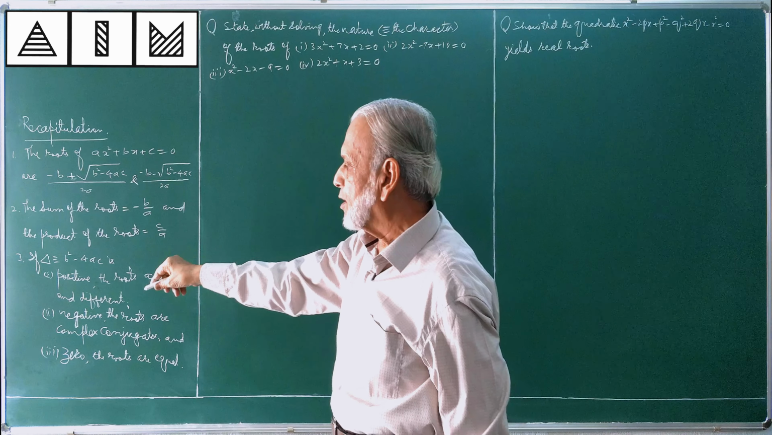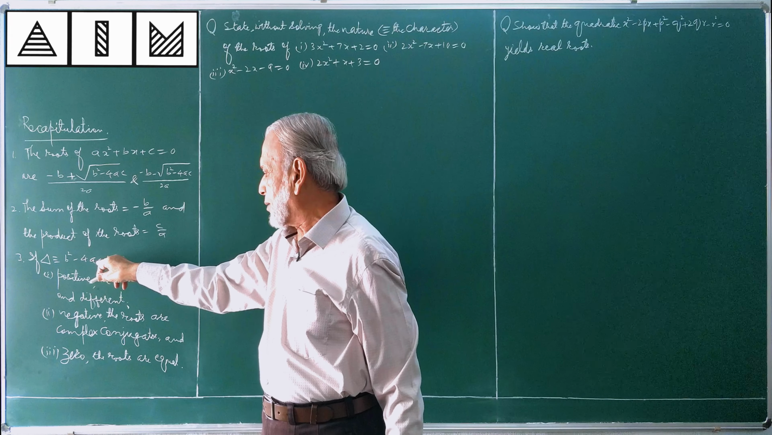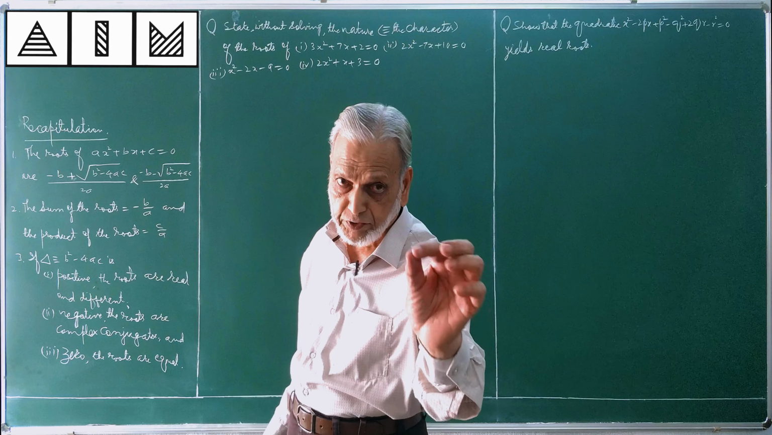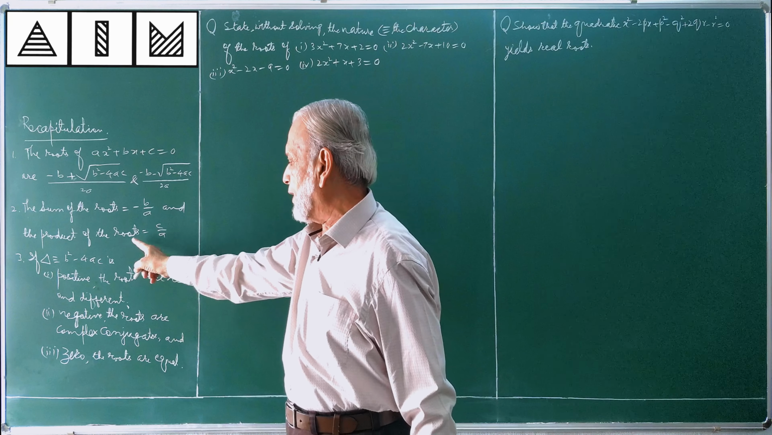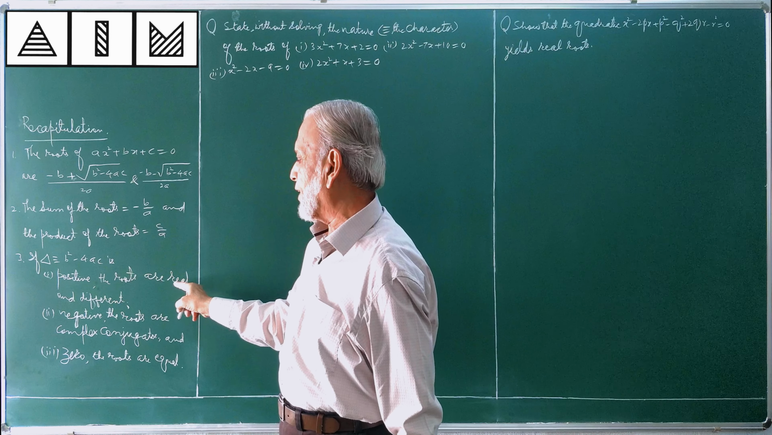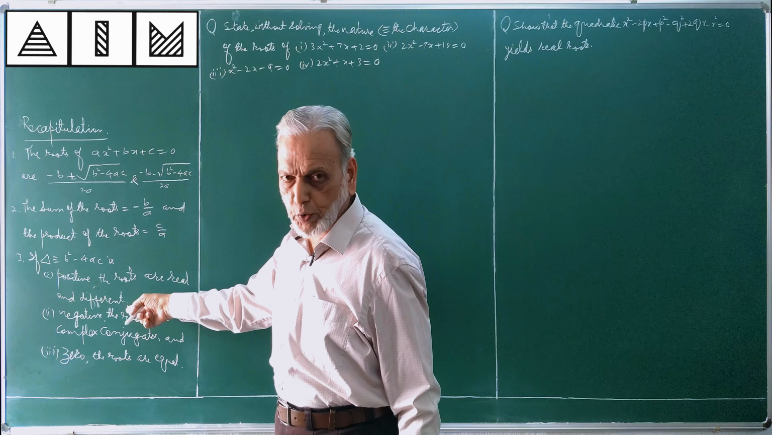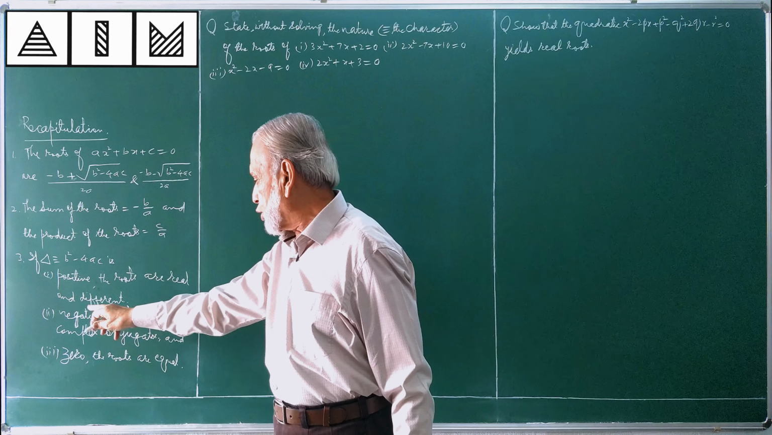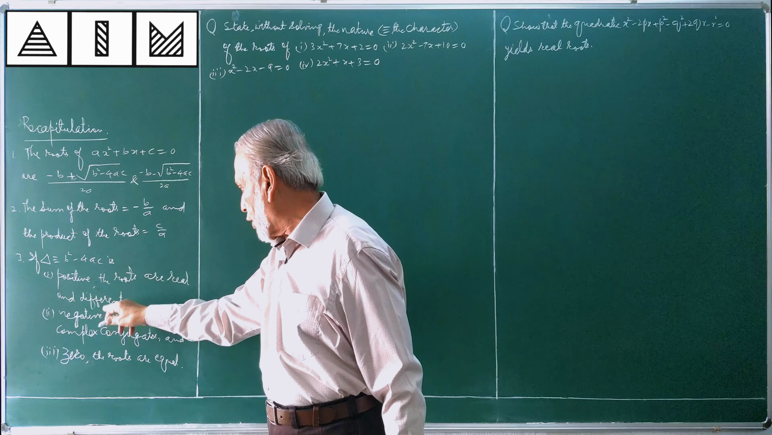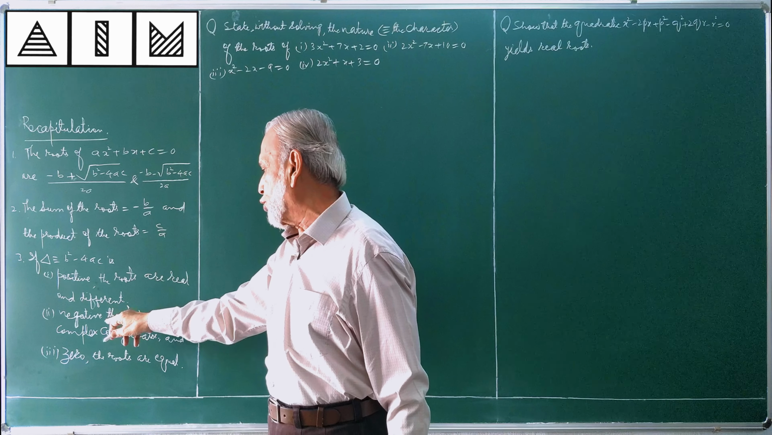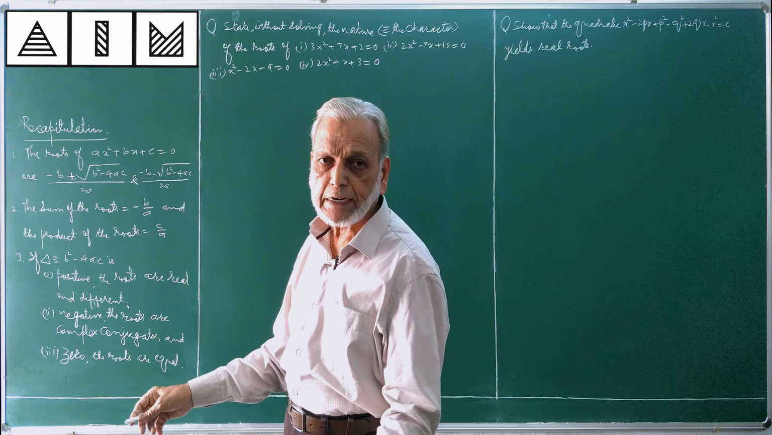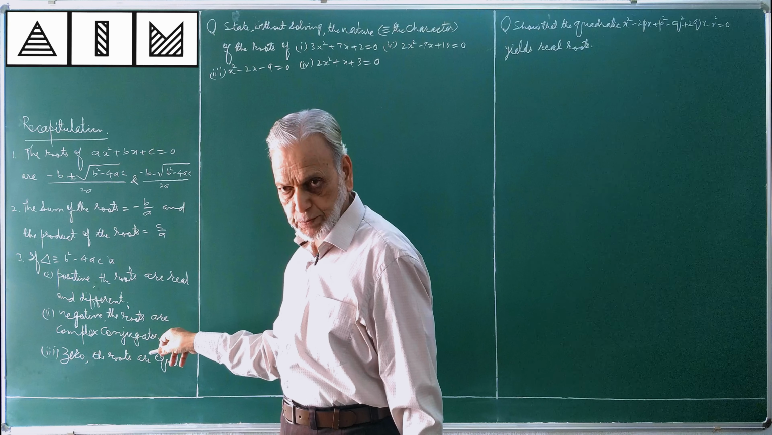Important thing is delta is equal to b² - 4ac. This part, b² - 4ac, is called the discriminant. If the discriminant is positive, the roots will be real and unequal, or different, or distinct, whatever you want you can say. If the discriminant is negative, then the roots will be imaginary and different. So better to say complex conjugates.